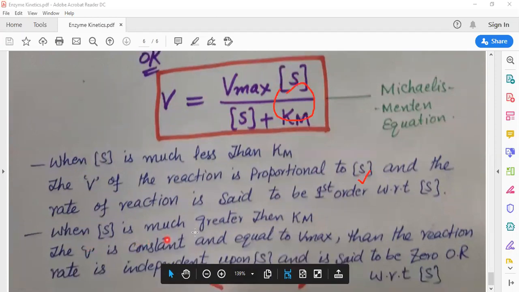When the substrate concentration is much greater than Km, the velocity or the rate of reaction is constant and equal to Vmax, maximum velocity. Then the reaction rate is independent of the substrate concentration and is said to be zero order with respect to substrate concentration. It means when the substrate concentration is much greater than Km, the rate is independent of the substrate concentration anymore. Then this is called the zero order reaction.